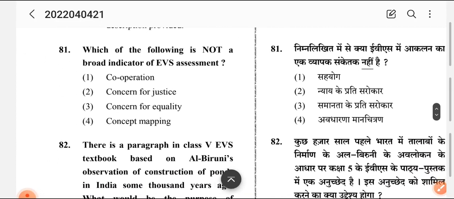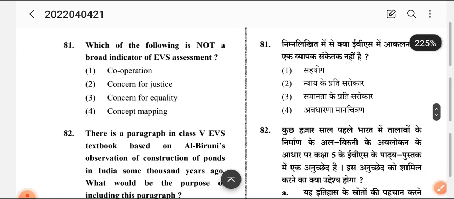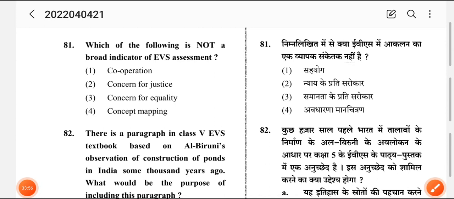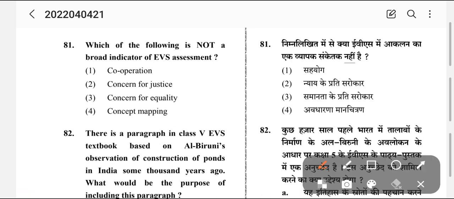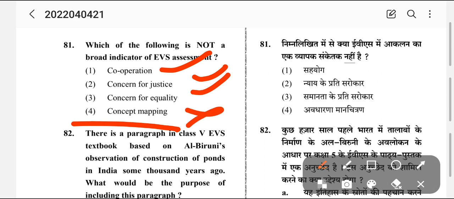Okay, question number 21. Which of the following is not a broad indicator of EVS assessment? First, cooperation. Number 2, concern for justice. Number 3, concern for equality. Concern for concept mapping. So which is not? Cooperation, concern for justice, concern for equality, yes. These are the purpose. So which is not? We have to write the wrong answer. So the answer is answer number 4, concept mapping.